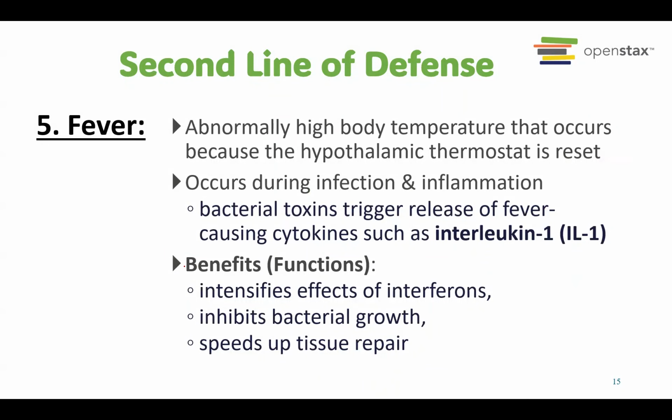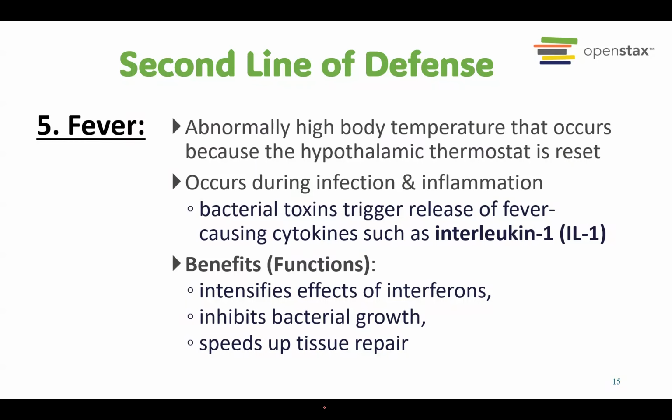Fever is the last sign of the second line of defense. So usually if we have infections, our body temperature will increase. This is what we call the fever. And fever actually has several benefits to us. If the fever is still under 101, 100, for example, it's actually still a good fever because at that time our body temperature increases, and our phagocytes will also increase their activity.